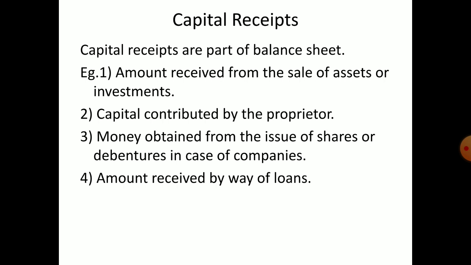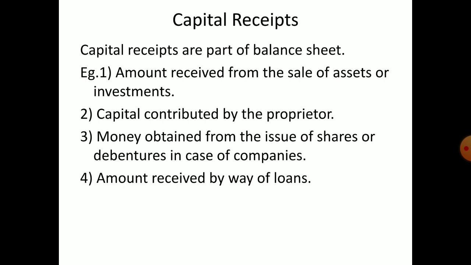So capital receipts, two types of receipts. So receipts means anything business receive. Okay, so suppose I'm a business, I'm doing a business, I'm selling goods. What I receive? Cash I receive. Okay, so if I'm doing any service for somebody, I'll get fees, or cash I receive. Or commission receive, or somebody give me rent for my building, rent I am receiving. So these are the receipts. So whatever receive in the business, that is called receipts. So it is classified into two, capital receipts and revenue receipts. So why it is classified, so we will see.